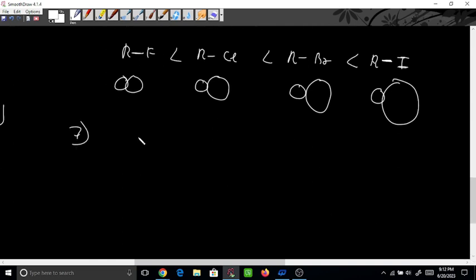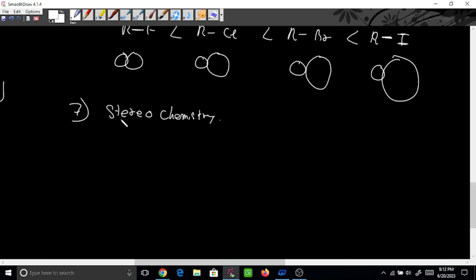This is also important, the stereochemistry. Stereochemistry means, have you studied R configuration, S configuration? First you need to see what a chiral atom is. I will give you just the basic part. A chiral atom is one which cannot be superimposed.